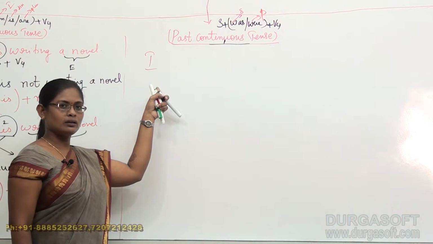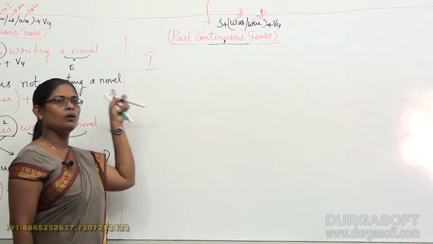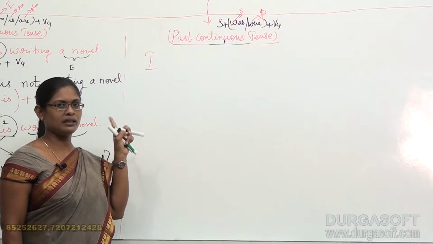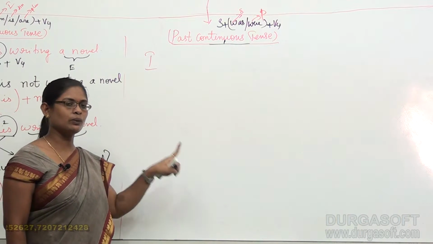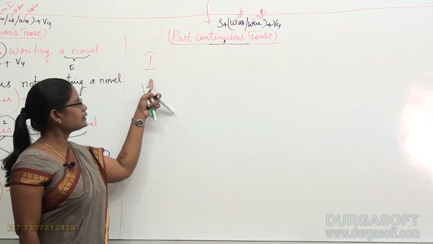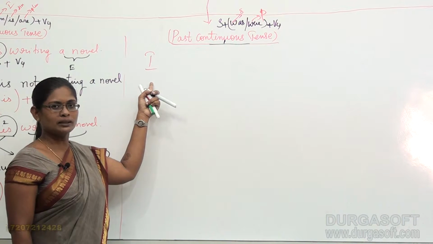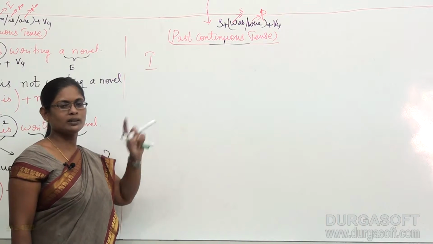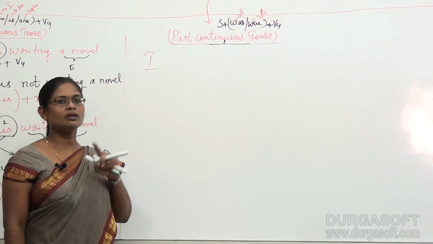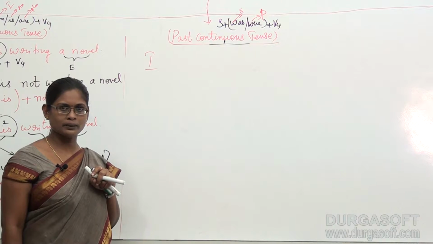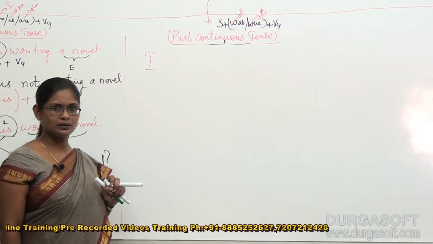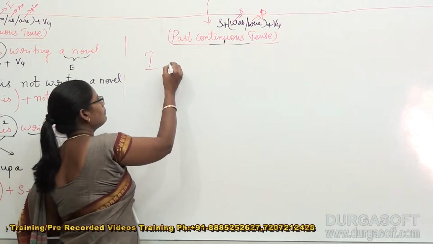The rule changes only in the present tenses, but in the past tenses it is quite simple. In the past tense it is termed as a singular subject. So already you know the rule that along with the singular subject, the verb that is going to agree here in the past continuous tense is was. Okay, right. So it can be like this.